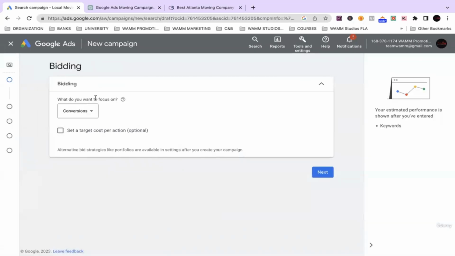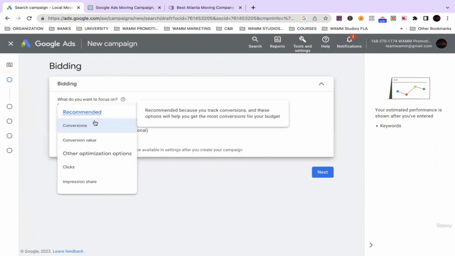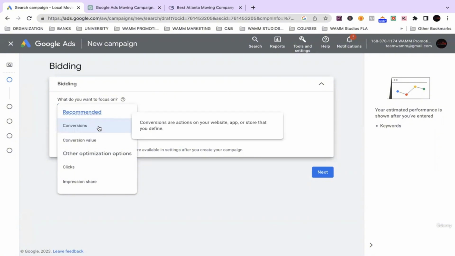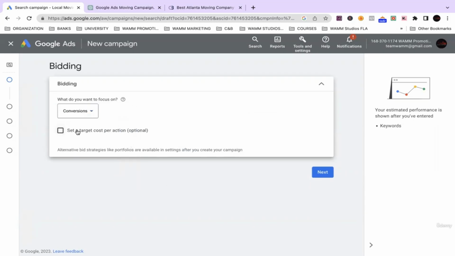All right. So bidding. What do you want to focus on? We've got conversions, conversion value, clicks, and impressions. This question depends, once again, on our goal.